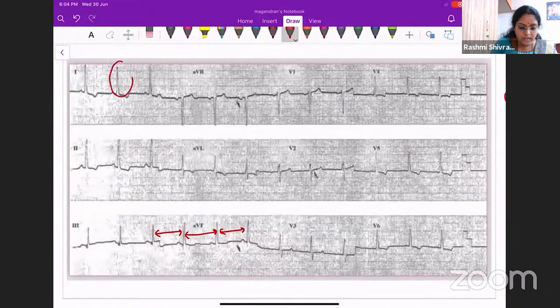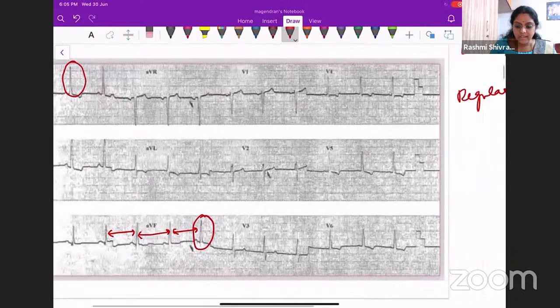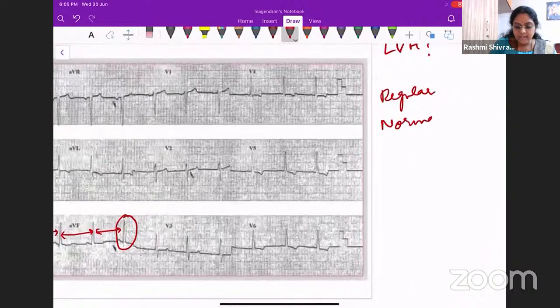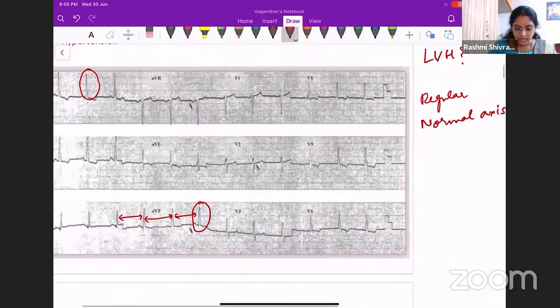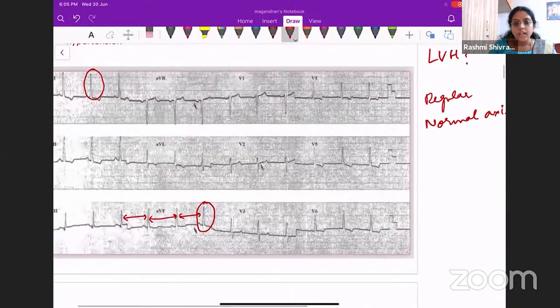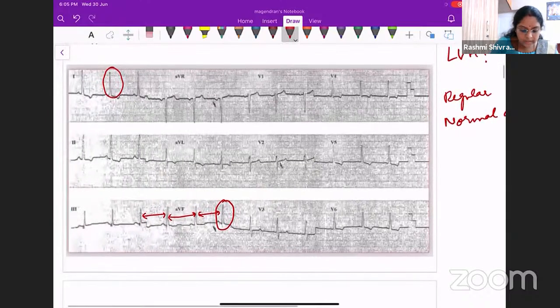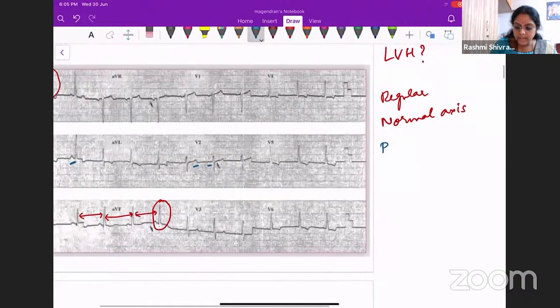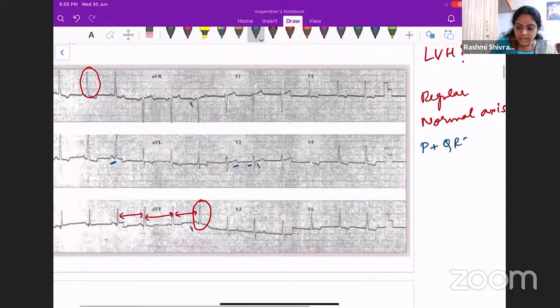Lead 1 is positive. The QRS in lead 1 is positive, and the QRS in lead aVF is also positive. That means it is a normal axis. What is the next one? It will be the P wave. You have to find out whether there is a P wave or not. Here you can see a P wave. There is definitely a P wave here. Every P is followed by a QRS. P plus QRS is present.